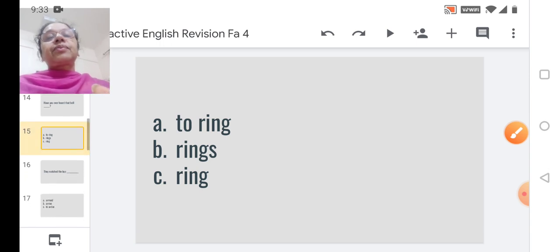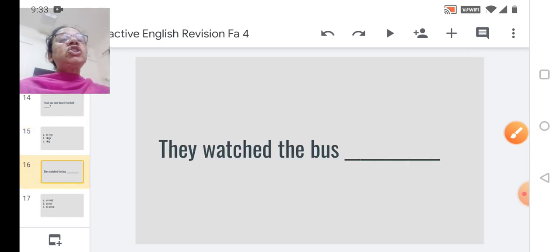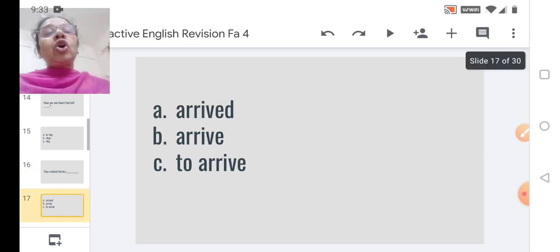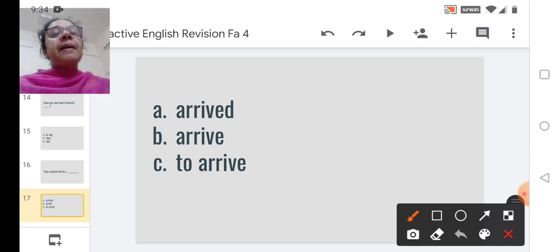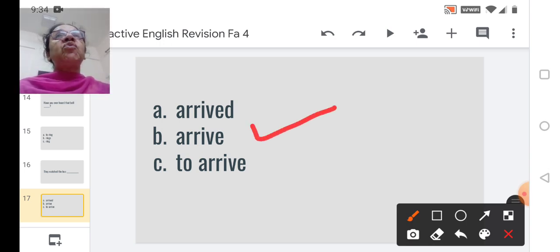Next. They watched the bus ___. Let us check out the options. They watched the bus. A. Arrived. B. Arrive. C. To arrive. The correct option is B. Arrive. They watched the bus arrive.